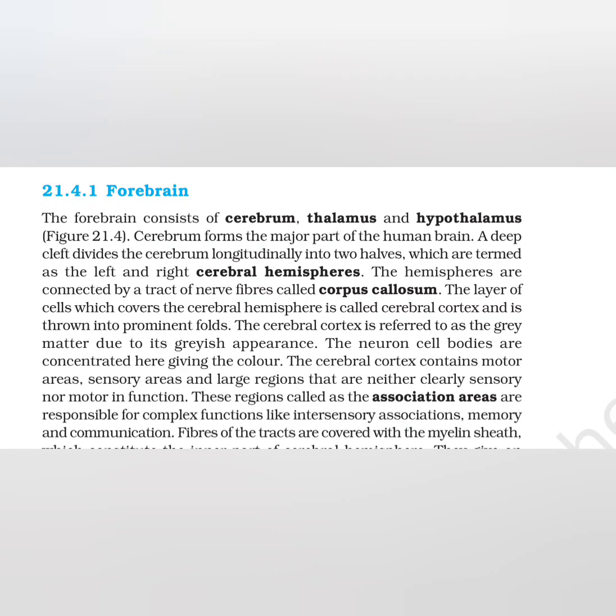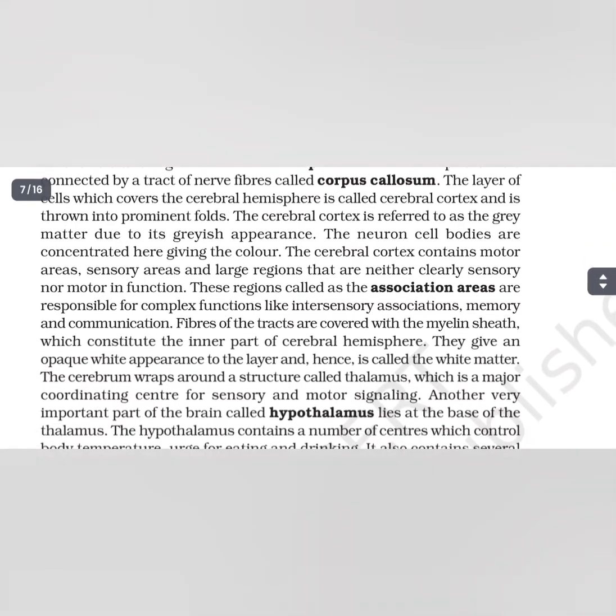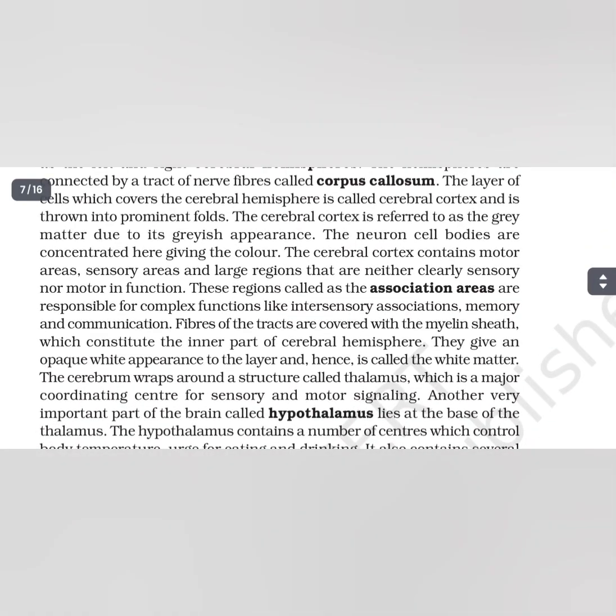A deep cleft divides the cerebrum longitudinally into two halves, which are termed the left and right cerebral hemispheres. The hemispheres are connected by a tract of nerve fibers called corpus callosum. The layer of cells which covers the cerebral hemisphere is called cerebral cortex and is thrown into prominent folds. The cerebral cortex is referred to as the grey matter due to its greyish appearance. The neuron cell bodies are concentrated here, giving the color.